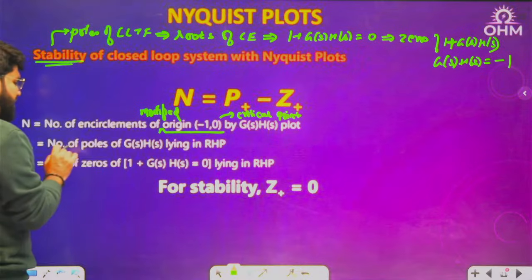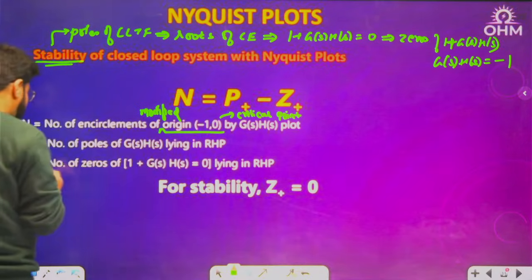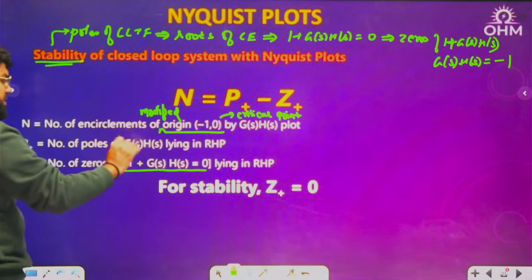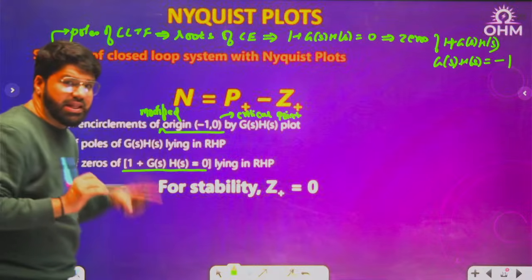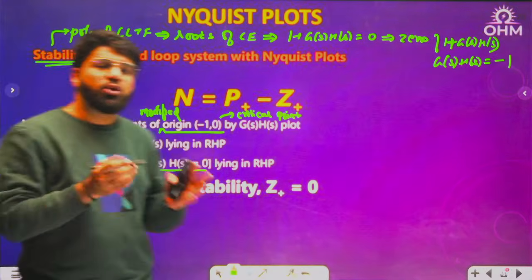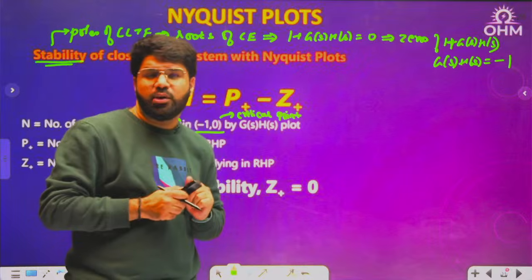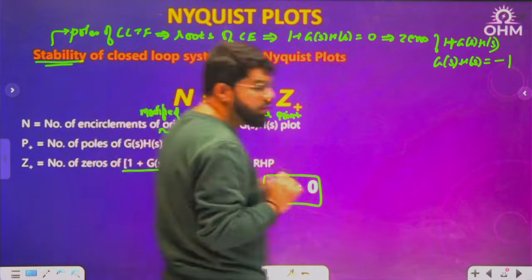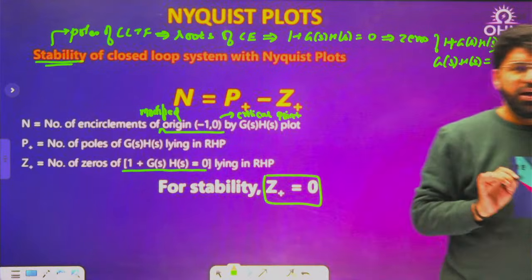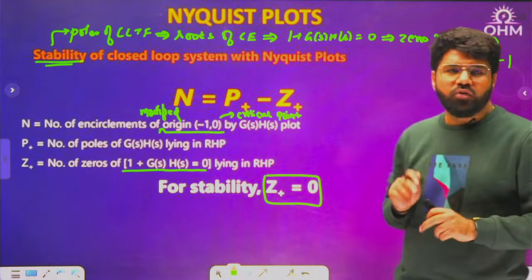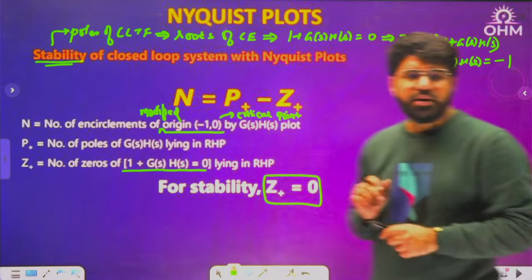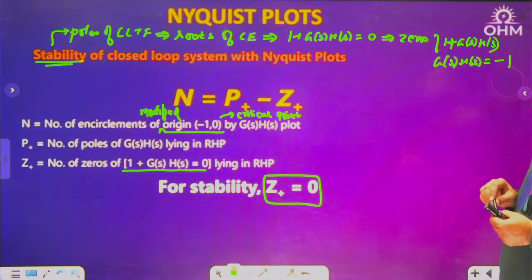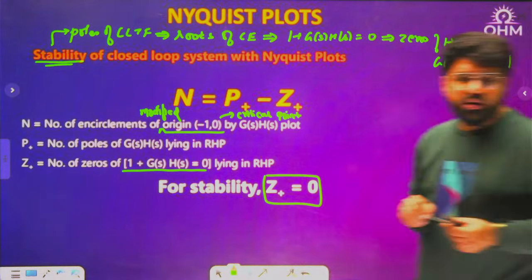Then P plus is again known as the poles of GSHS in RHP, but Z plus is known as the zeros of 1 plus GSHS, that means roots of characteristic equation, and that is what is required for stability. And what do you want? How many roots of characteristic equation in RHP? For stability, the Z plus should be 0. There should be no root of characteristic equation in the RHP. Right? This is what it is. Stability of the closed loop system with Nyquist plot can be analyzed.